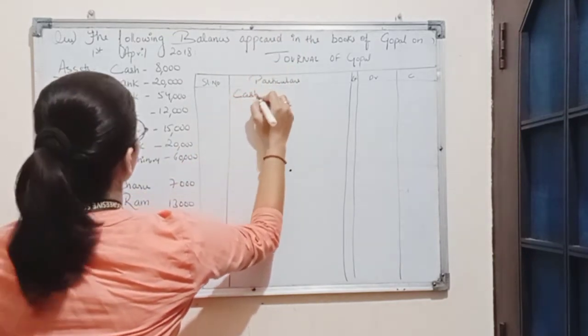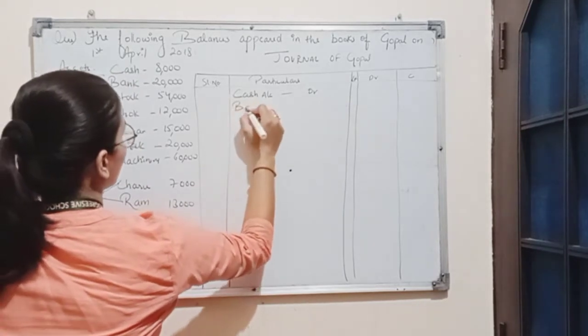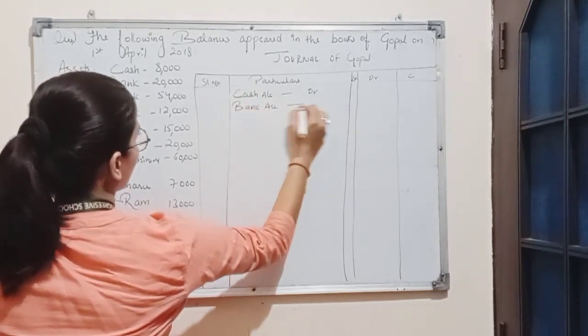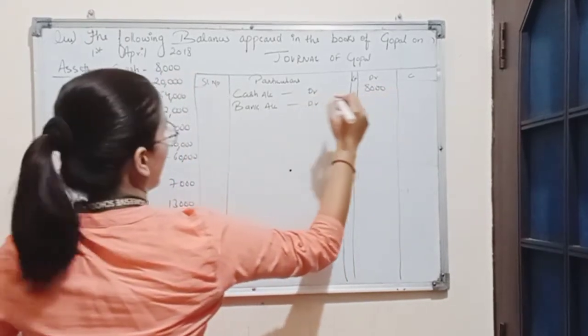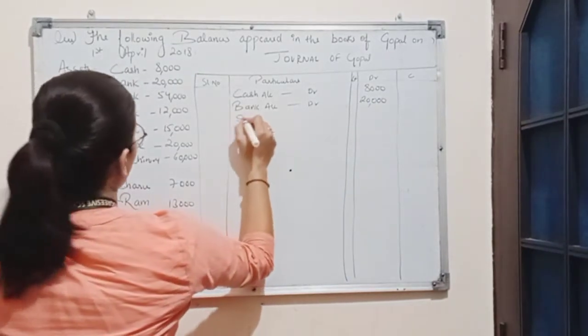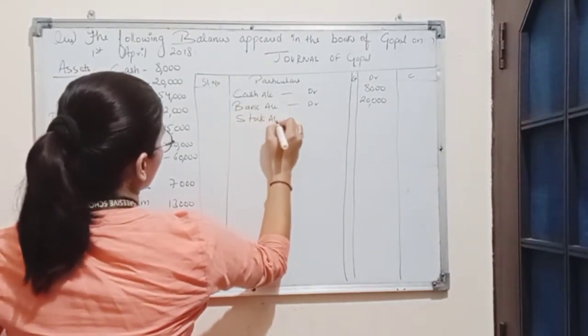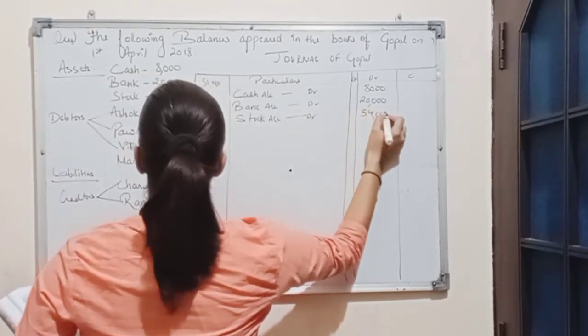First is cash account debit, then bank account debit. Amount of cash is 8,000. Amount of bank is 20,000. Then we have stock account 54,000.